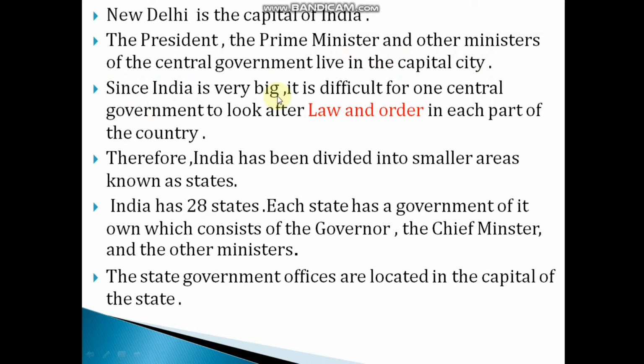Since India is very big, it is difficult for one central government to look after law and order in each part of the country. To overcome this difficulty, India has been divided into smaller areas known as states. India has 28 states. Each state has a government of its own, consisting of a governor, a chief minister and other ministers to take care of law and order in the state. State government offices are located in the capital city of the state.